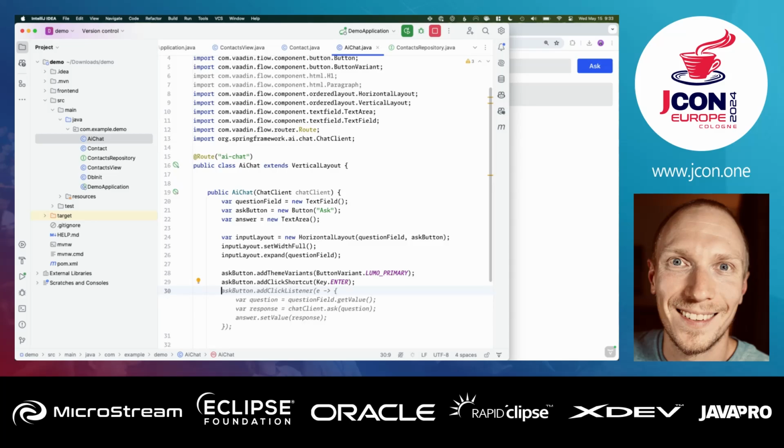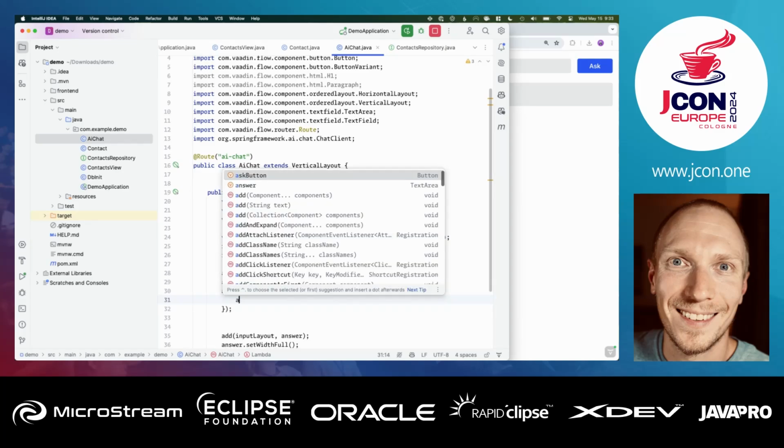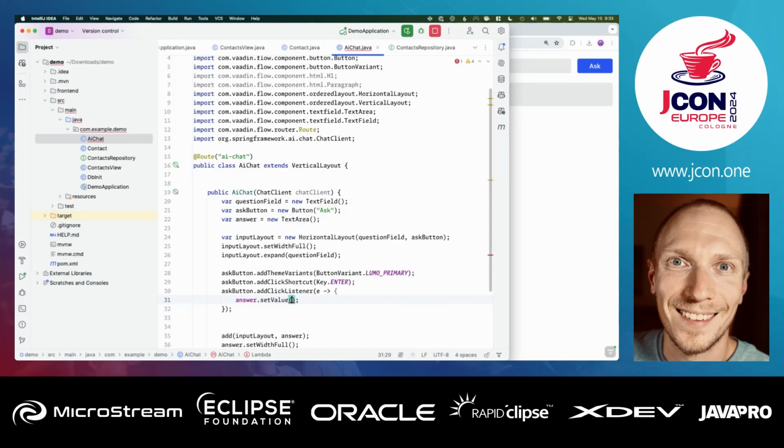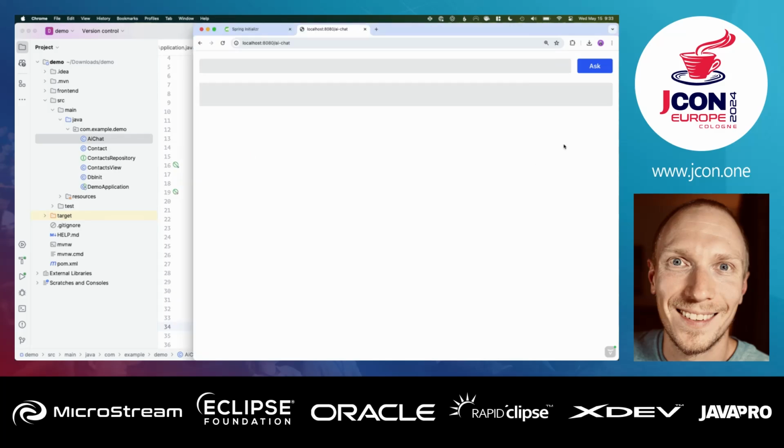And then finally, to hook up all the stuff here, we're going to add a click listener. And what we're going to do is set the answer text field's value to whatever we get from calling the chat client with the value from the text field, like this. So let's go ahead and see how that works. If we go in here and say, tell me a joke about Java, it'll tell us a bad joke about Java. So why do Java developers wear glasses?